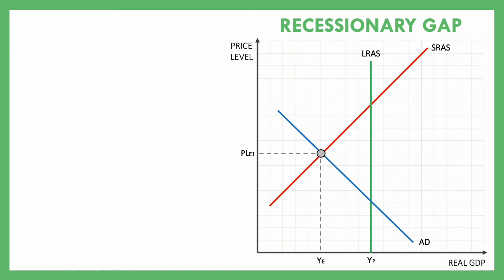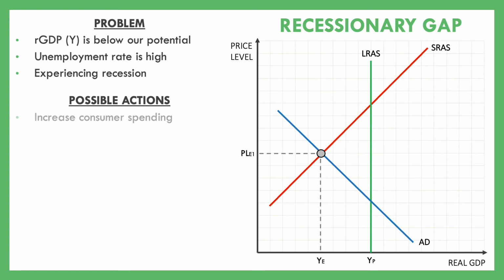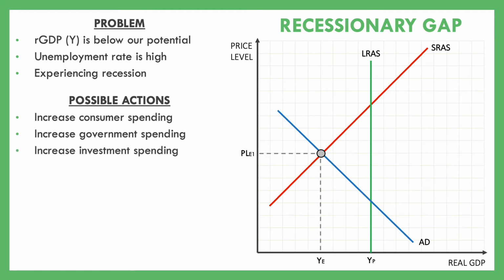Suppose that we're in a recession and we have a recessionary gap. So what exactly is the problem? Again, we're below our potential. Our unemployment rate is high because our GDP is low. We're experiencing a recession. So what can be done about it? Like we said, we have those few determinants of aggregate demand. Maybe it's increasing consumer spending, increasing government spending, or increasing investment spending. Because those are all determinants of our aggregate demand curve, if any of those three increases, it's going to increase our aggregate demand. It's going to shift our aggregate demand curve to the right.